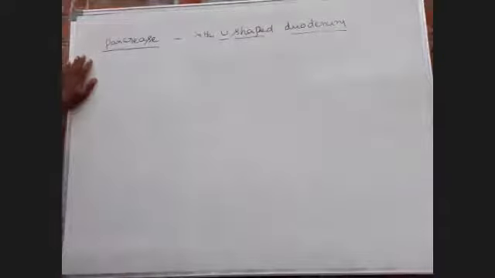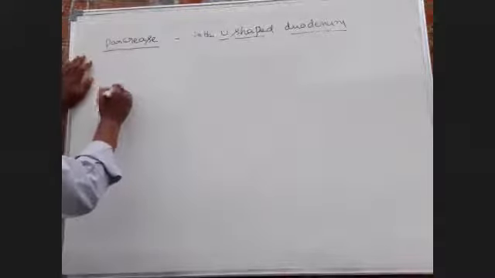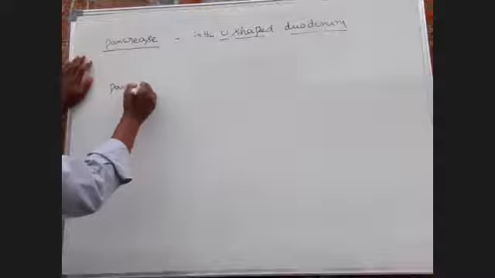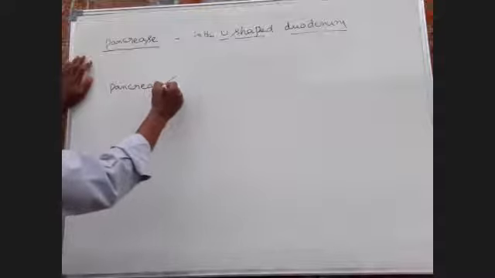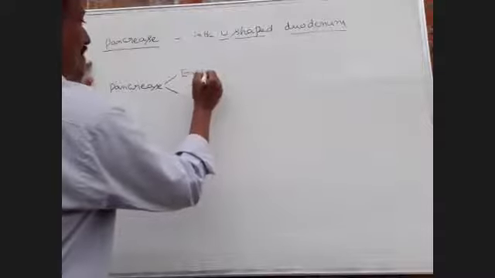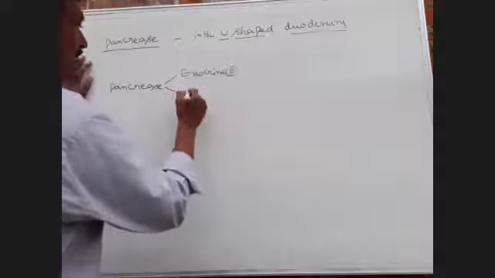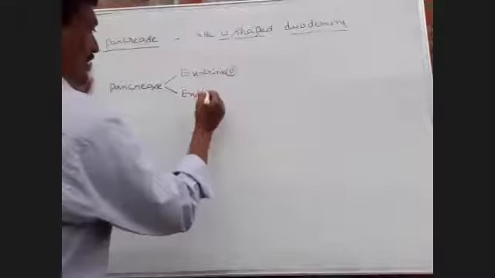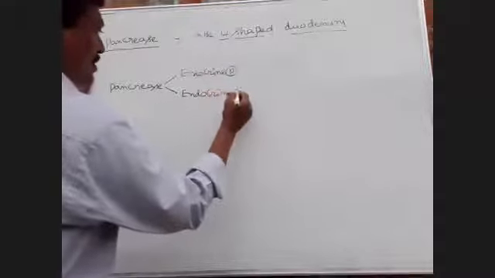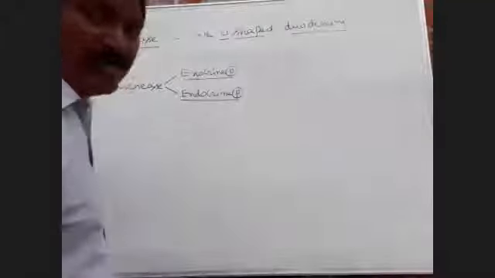So this pancreas contains two parts: the exocrine part and the endocrine part.